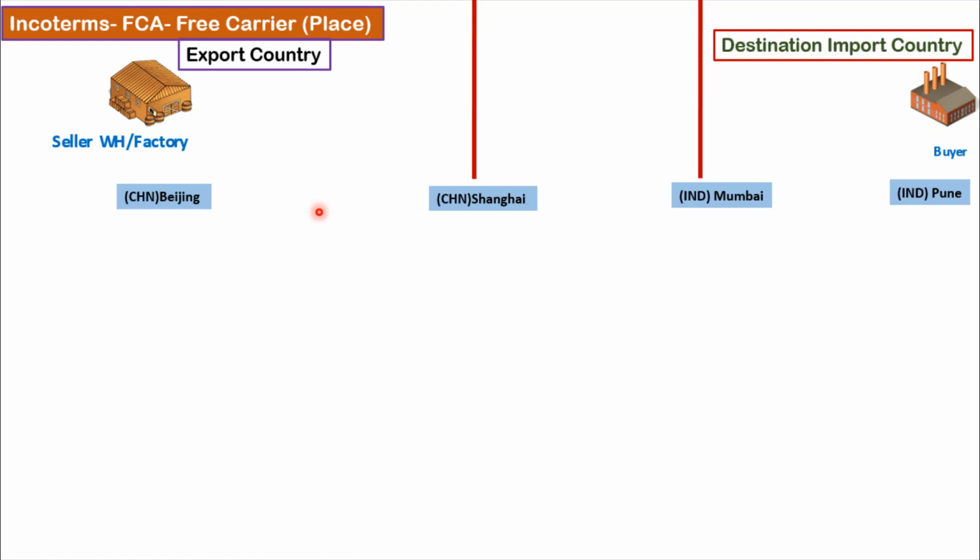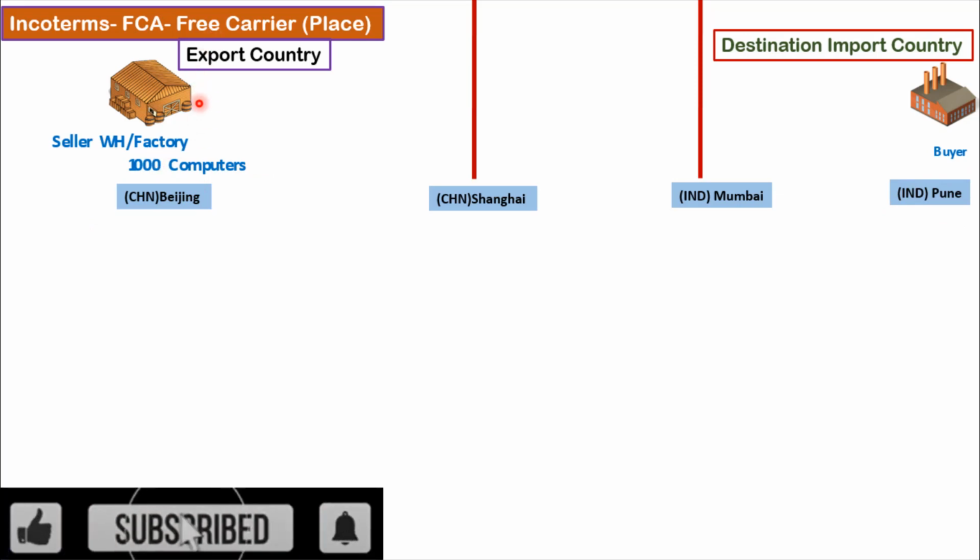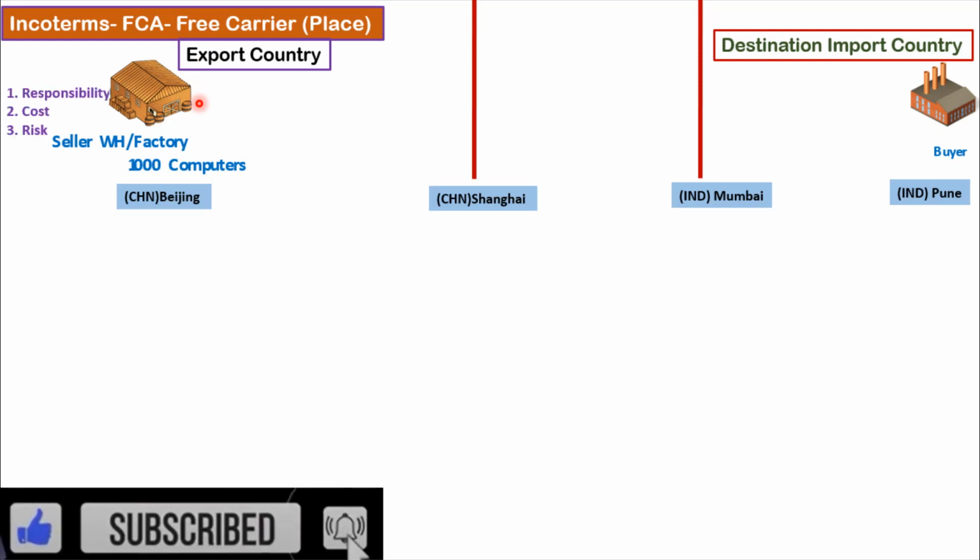In today's video, we are going to look at details about Incoterm FCA. The full form for the same is Free Carrier at Place. So let us get started with today's video. So we are going to look at the same example. Buyer wants to buy 1000 computers from the seller. Buyer is in India, Pune, and seller is in China, Beijing. So based on the Incoterm, how the risk, responsibility and cost gets transferred.